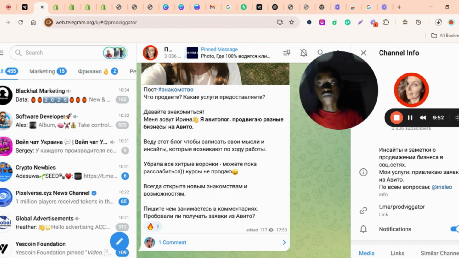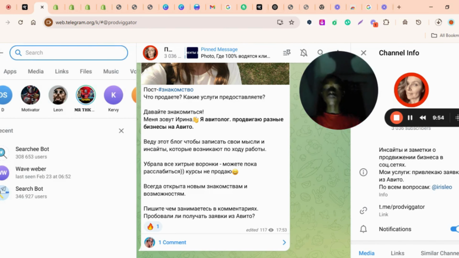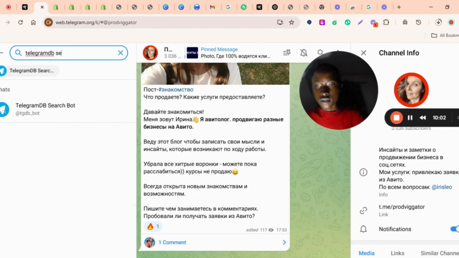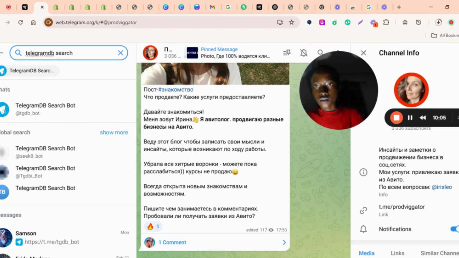You should first know about the Shopify marketing page. The bot I normally use, the first one, is the Telegram DB search bot. There are a lot of other big bots, but the one thing that makes this bot unique is that it has monthly users beside it.